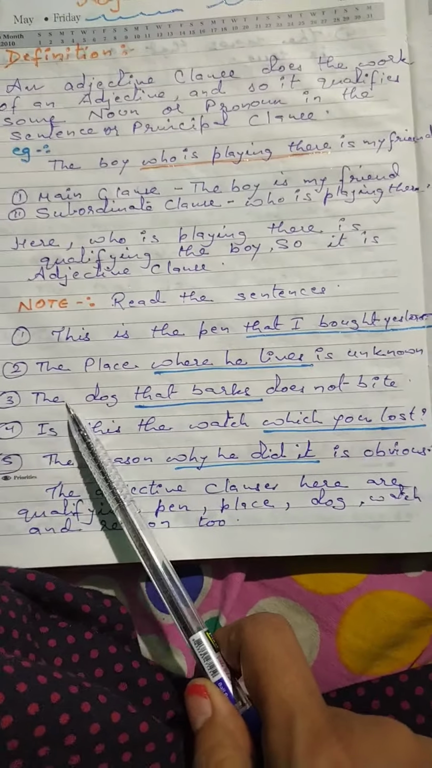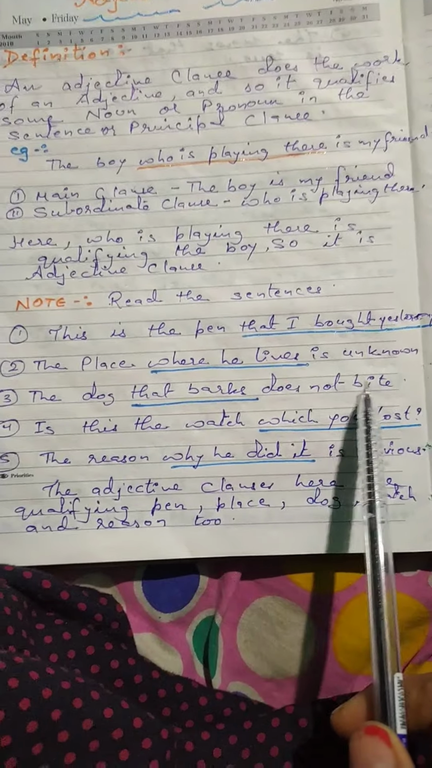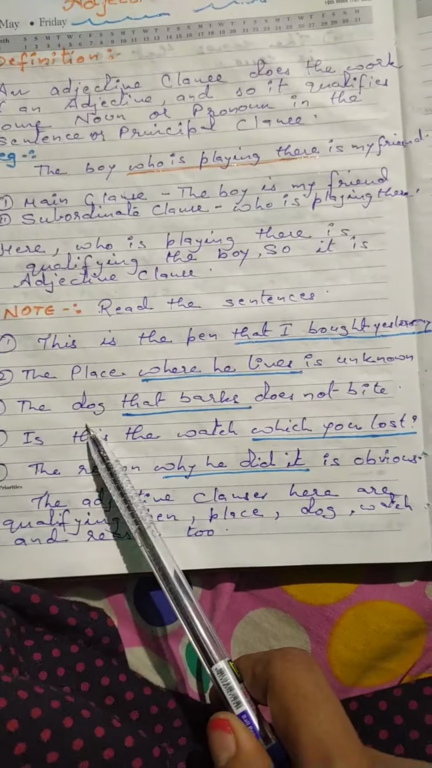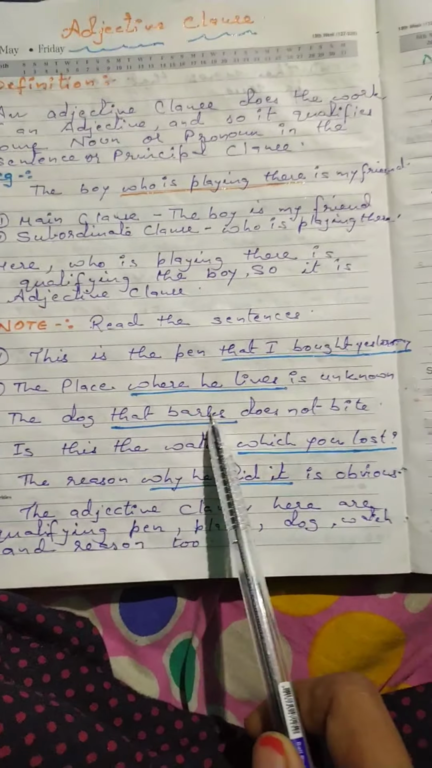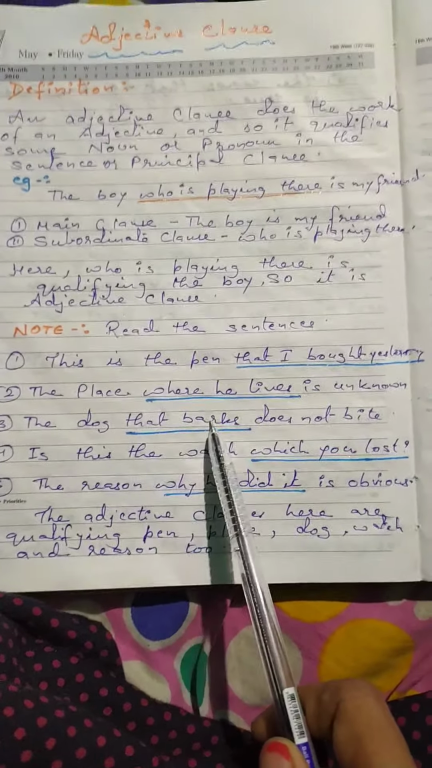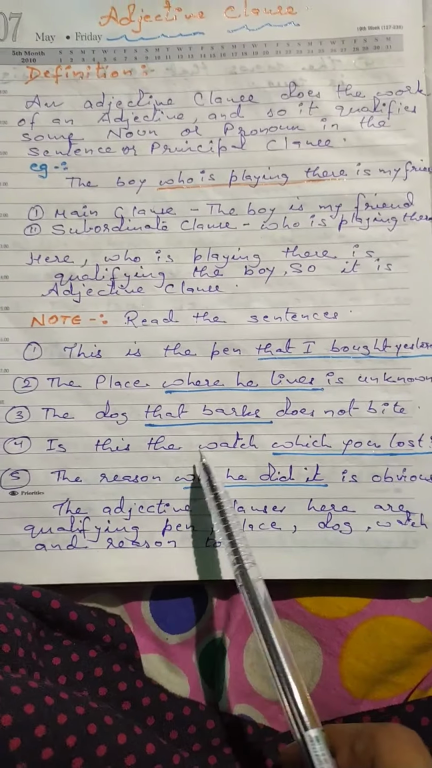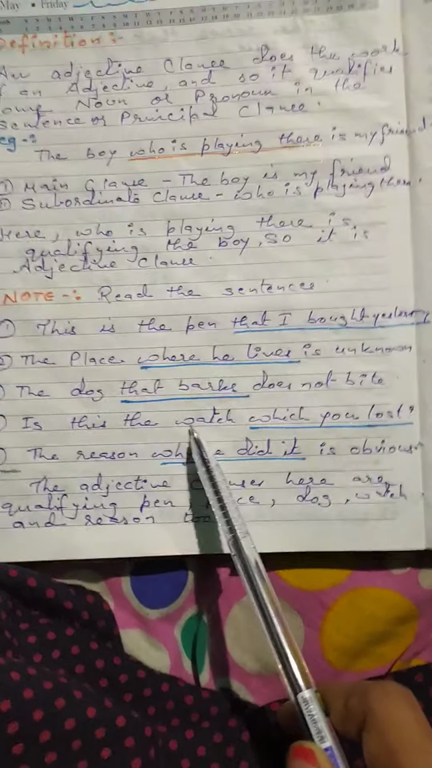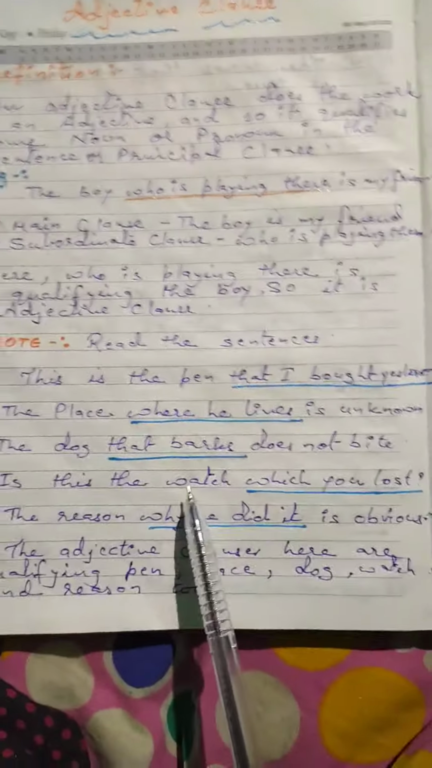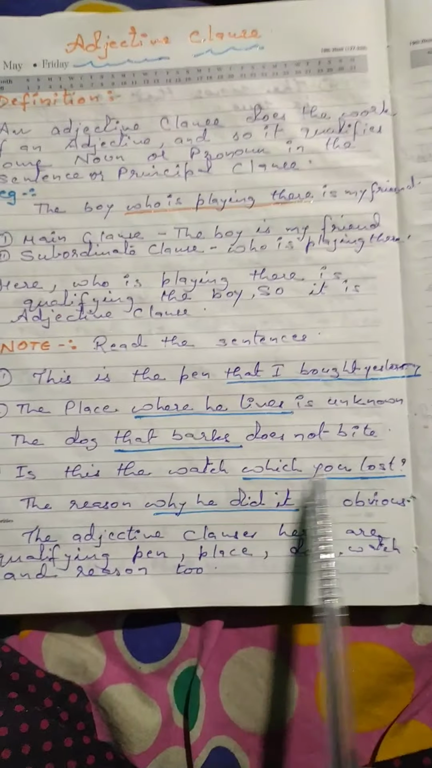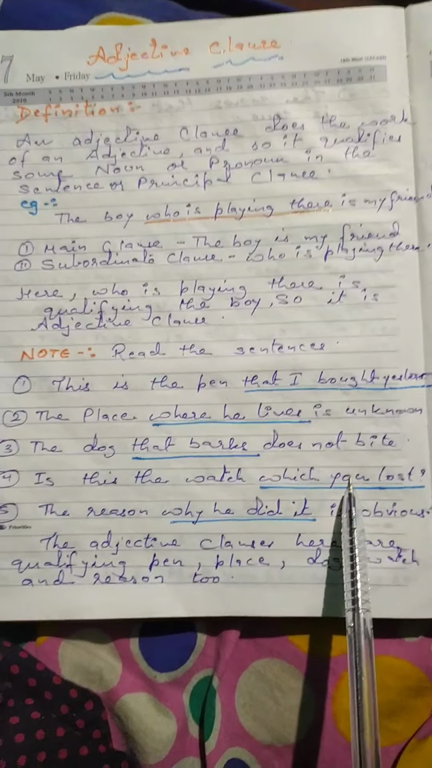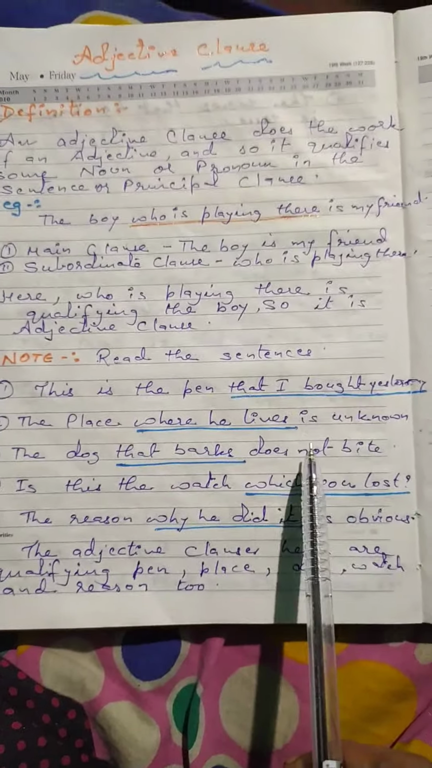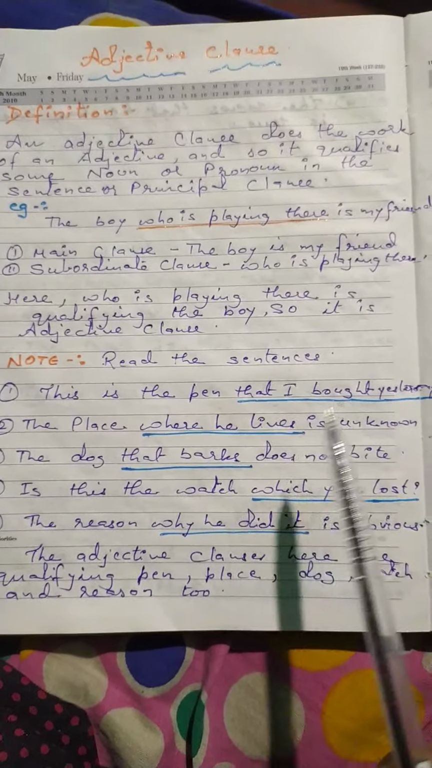Now the third one, the dog that barks does not bite. The dog does not bite, it is the principal clause. And which dog, which type of dog? That barks. This is the adjective clause. Further, is this the watch which you lost? Is this the watch? We are asking about which type of watch. Which watch? Which you lost. That means that we are talking about a particular watch which has been lost yesterday, day before, or someday.